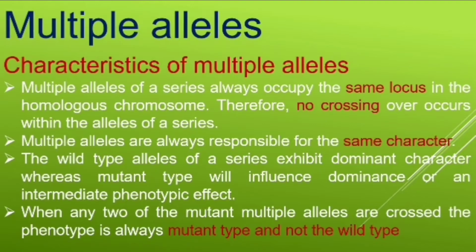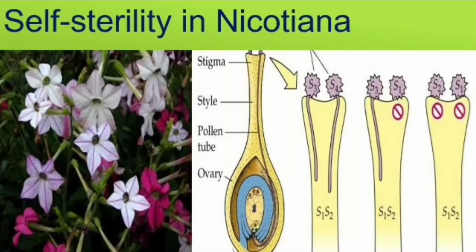So what is an example of multiple alleles? The first one we will see is self-sterility in Nicotiana. This is a Nicotiana plant. Self-sterility means prevention of self-pollination. So in this plant, self-pollination is prevented. When pollen grains from a flower of the plant fall onto the stigma of the same flower, fertilization is stopped. This was observed by the scientist called East.